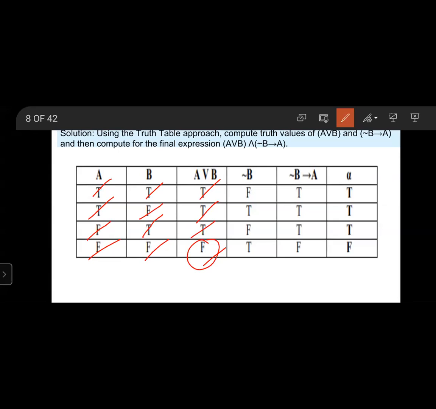Next, negation of B: B true, negation false; false, true; true, false. Negation of B implies A: false, true, true, true, true, true, false, false, true, true, false, false.